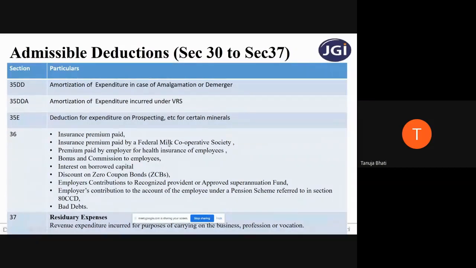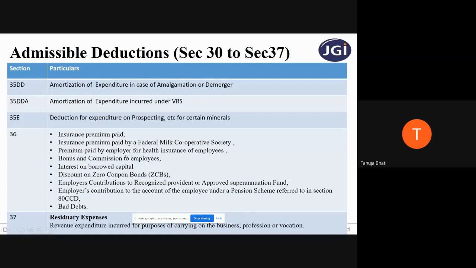Next, insurance premium paid by a Federal Milk Cooperative Society. This is a premium on the lives of the cattle, because Federal Milk Cooperative Societies generate milk based on the cattle that they have. Whatever premium they pay on the lives of the cattle, that insurance premium will be allowed as a deduction under section 36. Next, premium paid by the employer for the health insurance of the employees.